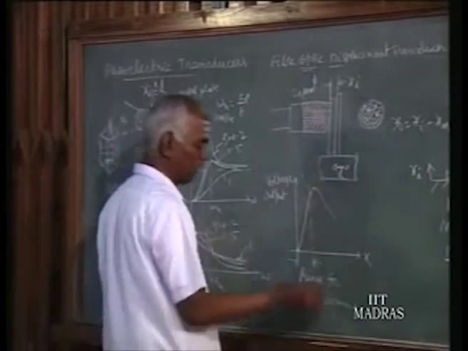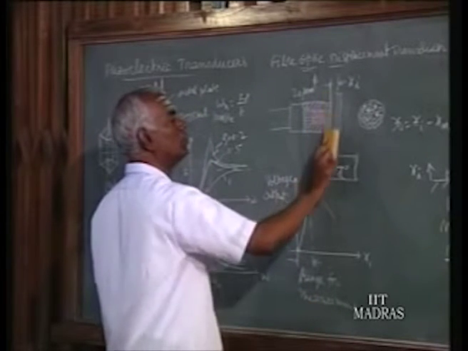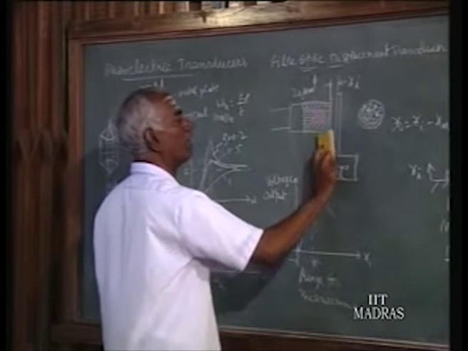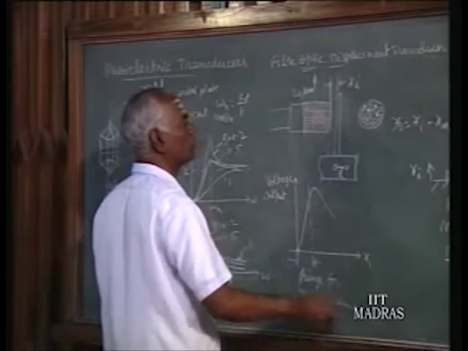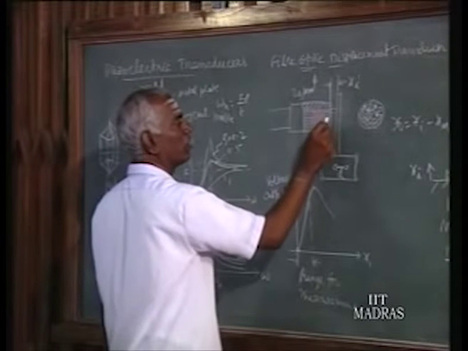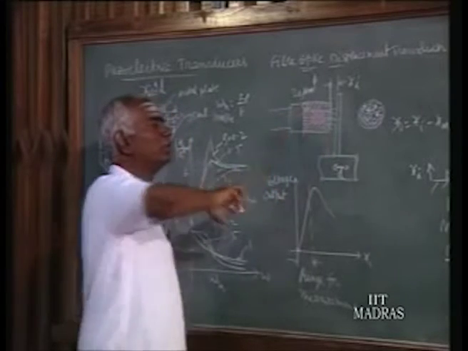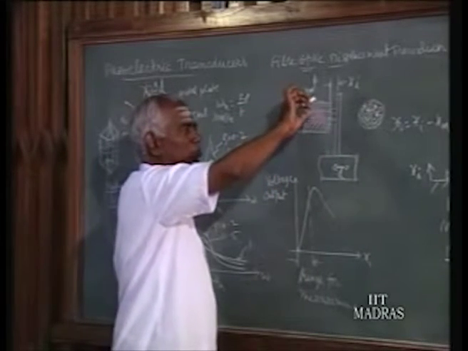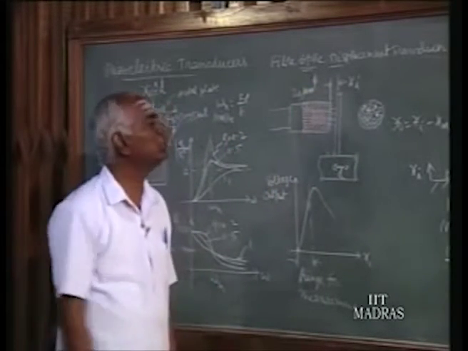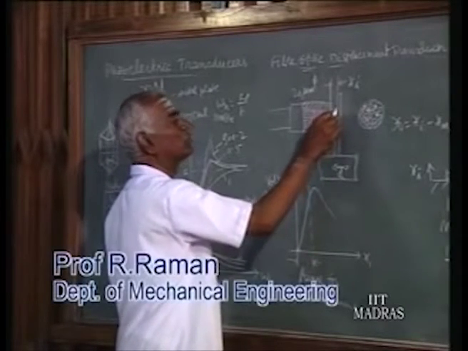Now as this moves away from this point, the light-carrying fibers send a light beam that travels in a little conical fashion, and depending upon the distance, this is the area of reflection.